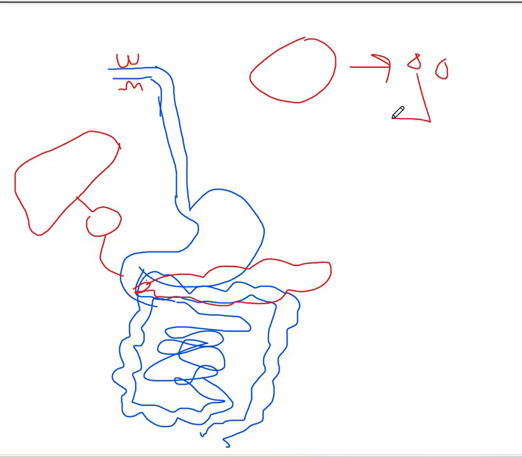Digestion can be divided mainly into two: mechanical digestion and chemical digestion. Chemical digestion happens because of enzymes, so we call that enzymatic digestion as well. Inside the buccal cavity, both the mechanical digestion and the enzymatic, or chemical, digestion happen. We know that there are salivary glands associated with the buccal cavity, and from those salivary glands, saliva is secreted into the buccal cavity.